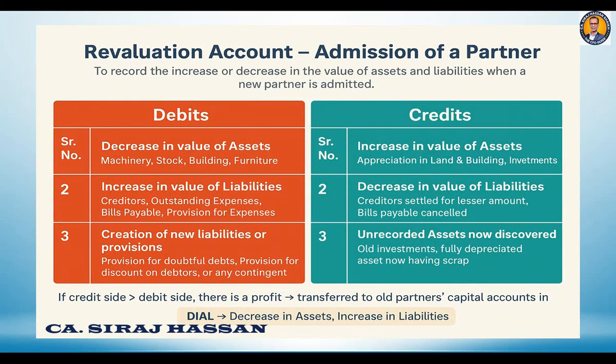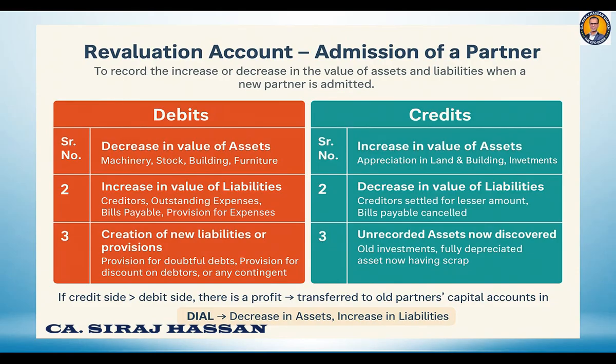Now we are going to start with a problem on admission of partner. In case of admission of partner, the first account we are required to prepare is the revaluation account, and the second is the partner's capital account, and balance sheets are required to be prepared. So first we are going to see what entries are going to be passed in the revaluation account.